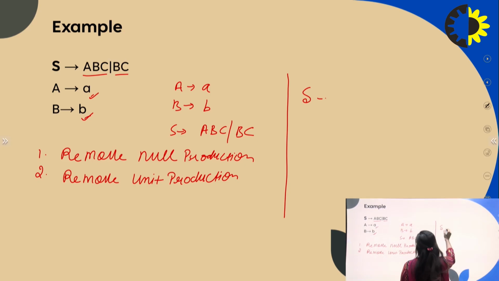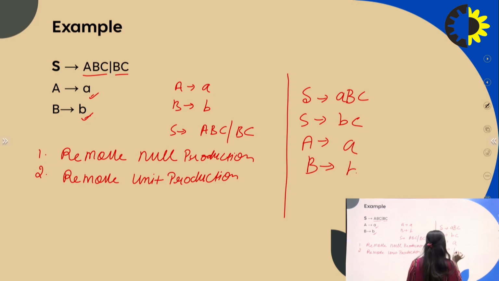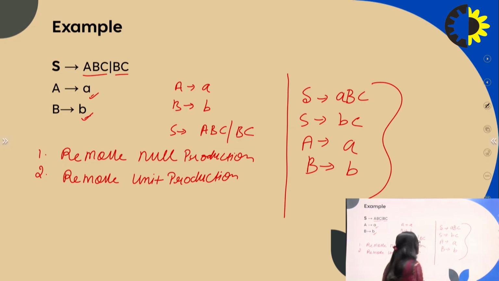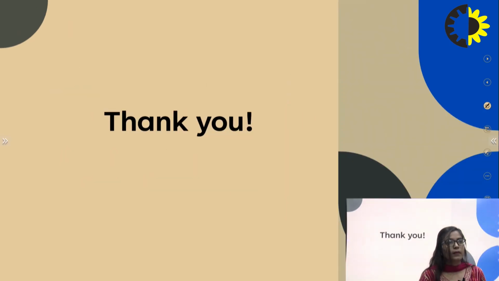So S equal to A produces a and B C, and B produces b and C, and A produces a and B produces b. So the grammar is in GNF form. Thank you.